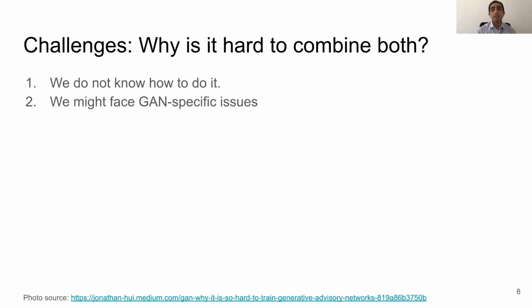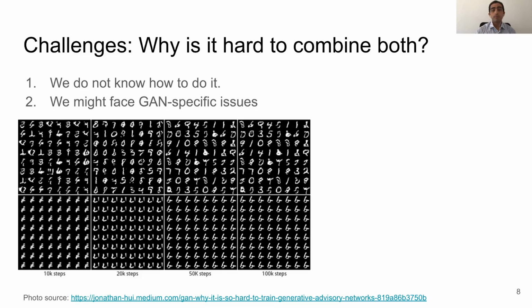Second, GAN training is hard. Indeed, it might face novel problems that are not typical with training vanilla ML models. We highlight here two of these problems. The first one is called mode collapse. In this problem, the generator can generate data from only one class. For example, in this instance in front of you in the slide, a GAN was trained to generate handwritten digits from 0 to 9.